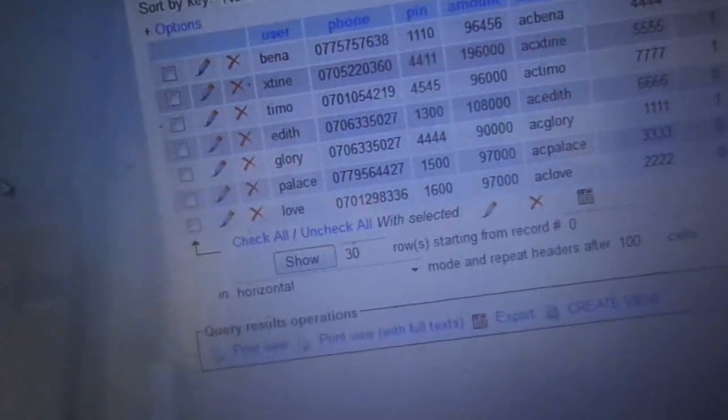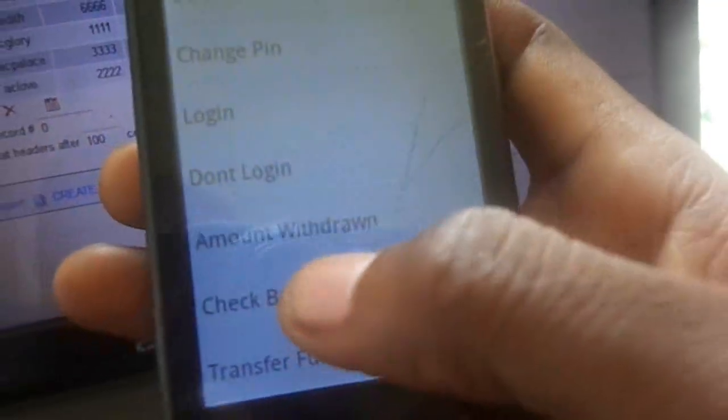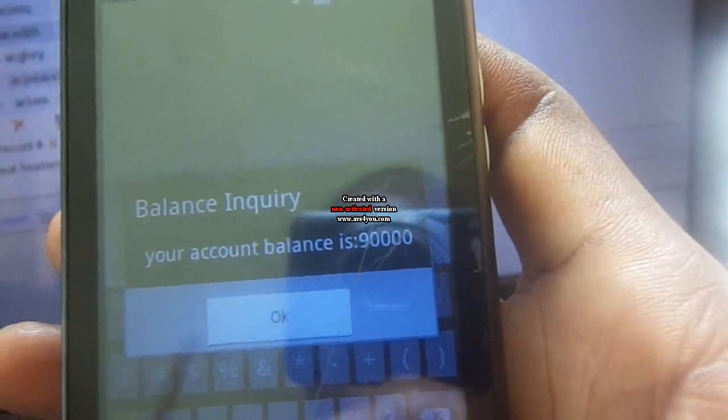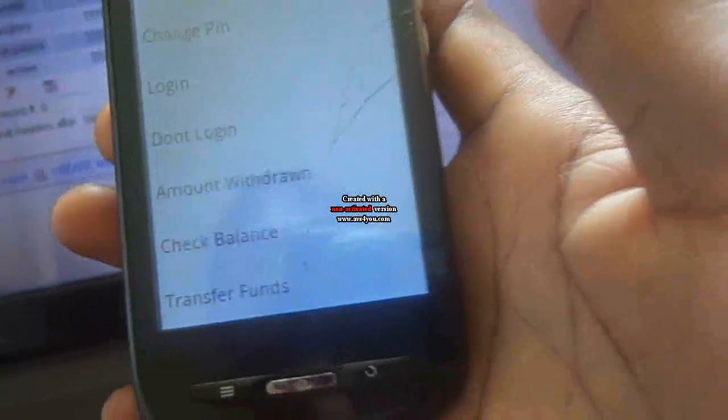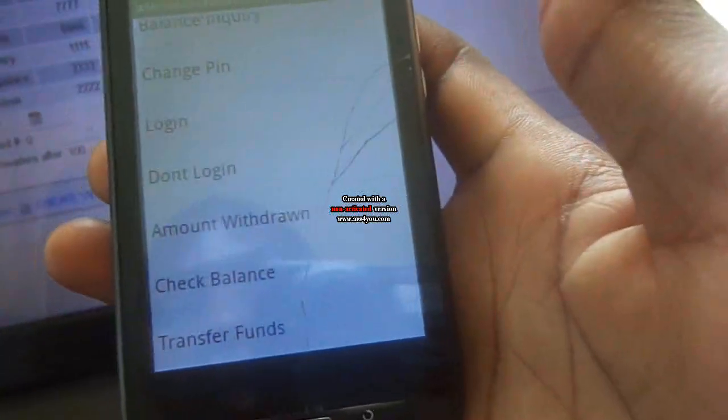And still, maybe when they load money, you just come on your mobile application and you can check your account balance. Maybe there is a salary that they keep loading on your account every other month, you just come on your mobile application. There is a functionality here of checking balance. You just click check balance and input your PIN code, which is 444, and then they display your account balance, so you don't have to go to the bank to find out whether there is money or there is no money. Just come on your mobile application and check the account balance.